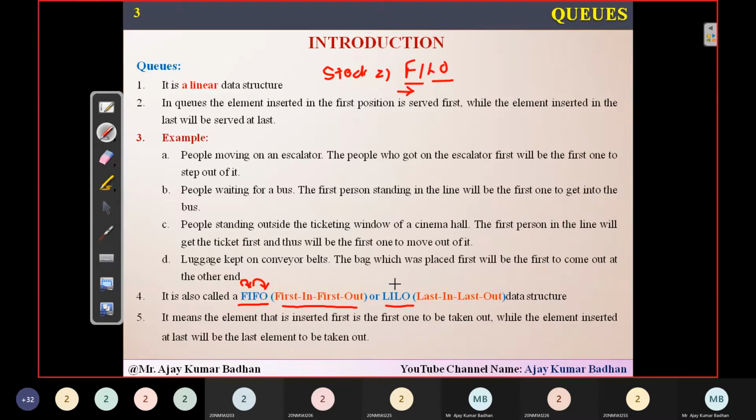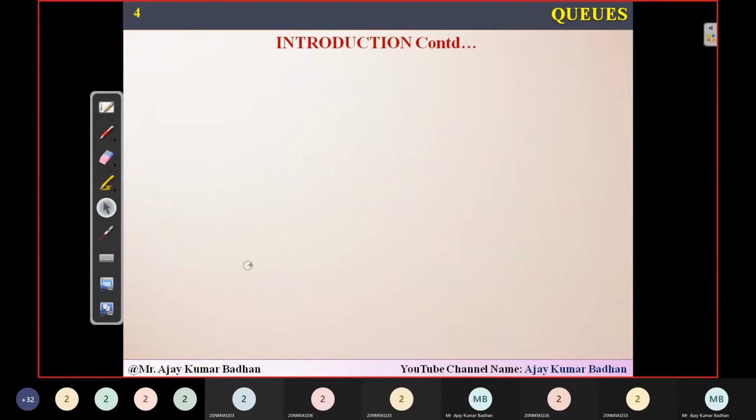So in a queue, whoever comes in last will be the last to be served. Mostly we use the terminology FIFO, and in stacks we call it FILO. Please do remember it. Okay. It means the element inserted first will be the first one taken out, as I told you. Whichever element is inserted last will be the last element taken out.